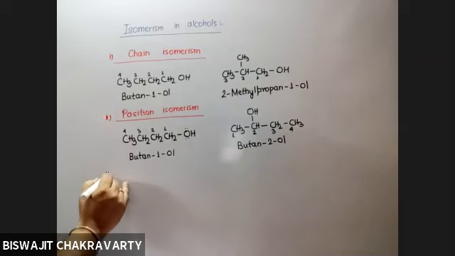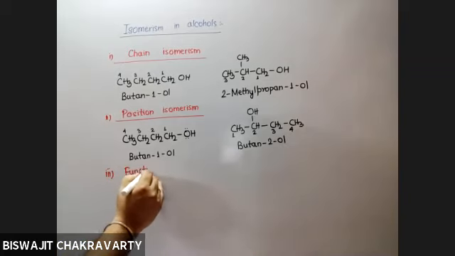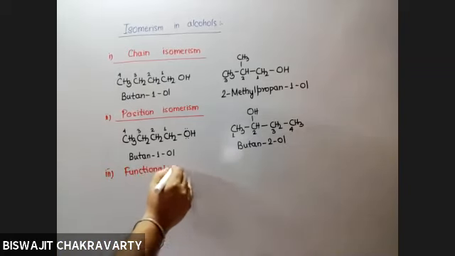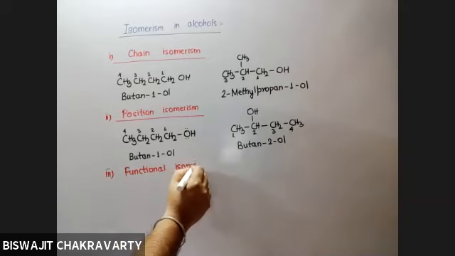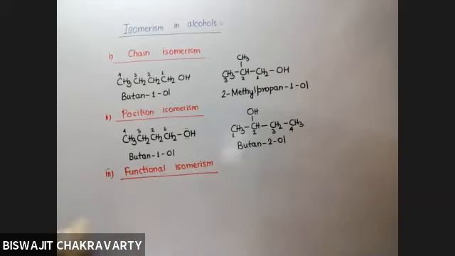Number 3, we talk about functional isomerism. In functional isomerism, again, as the name says, there is a difference in the functional group.